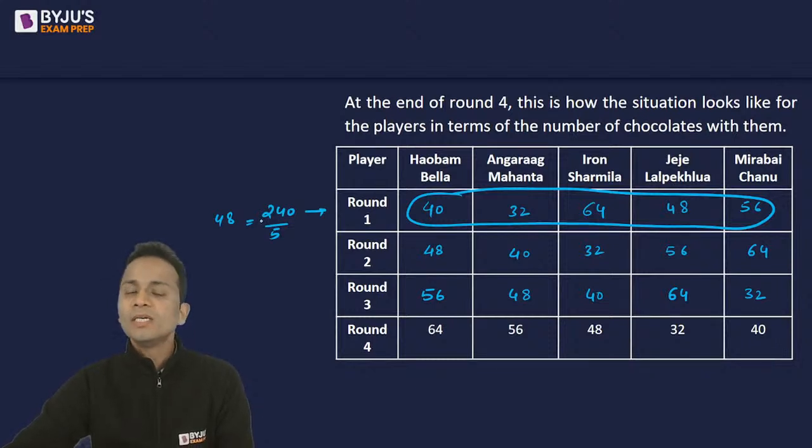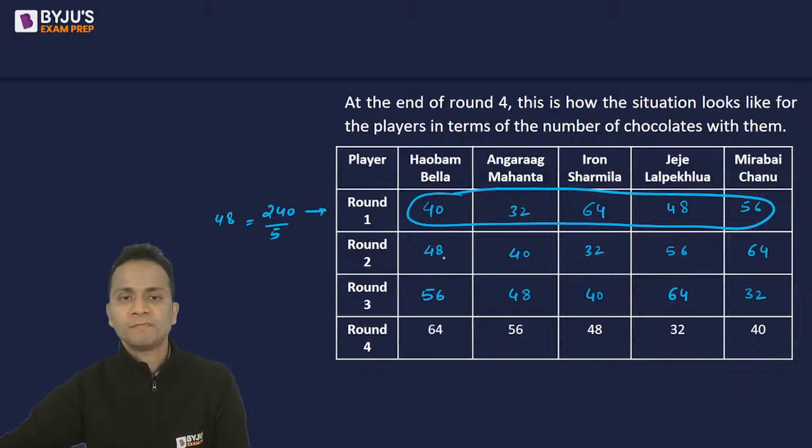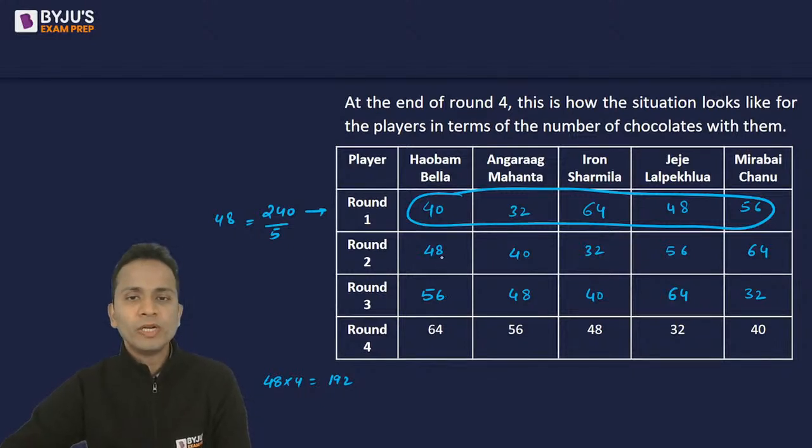Okay. Now I have to check which player has the average number of chocolates, the same number 48 in round 1 to round 4. So now you'll have to check for every player. So for Bella, is the average 48? If the average is to be 48, what sum do we need? 48 multiplied by 4, there are 4 rounds, 192. 192, I want the sum. I'll check the unit digit, 6 and 4, 10 and 8, 18. The sum ends with 8. I need 192, not the answer.